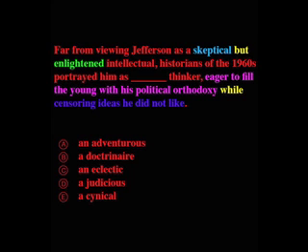He's skeptical but enlightened, and he's eager while censoring. So there's some opposition at the beginning of the sentence and opposition at the end of the sentence. But if we look at the very beginning of the sentence, this tells us that the entire sentence is opposing each other, because far from viewing tells us that the beginning is going to be different than the end.